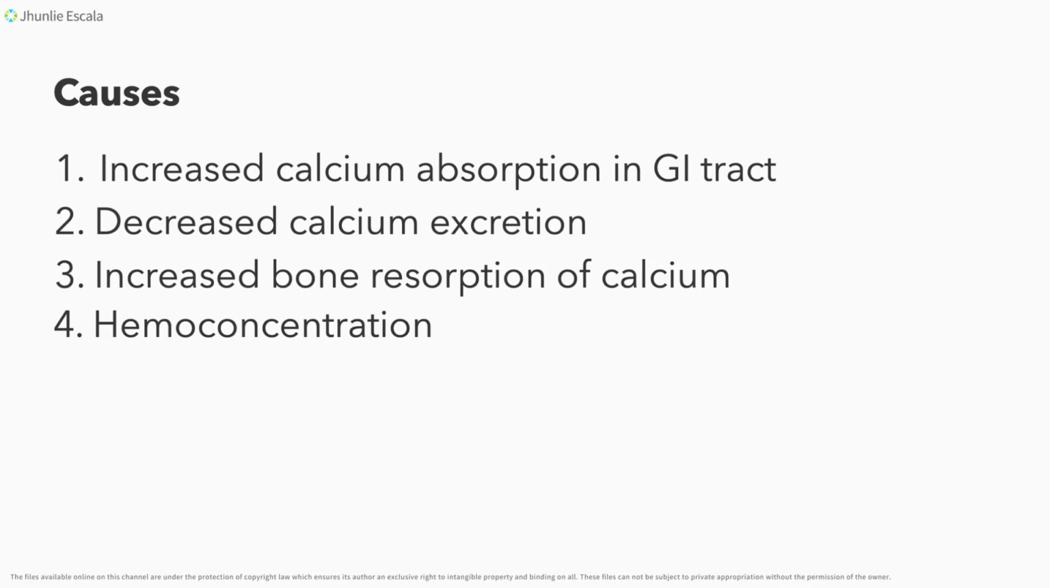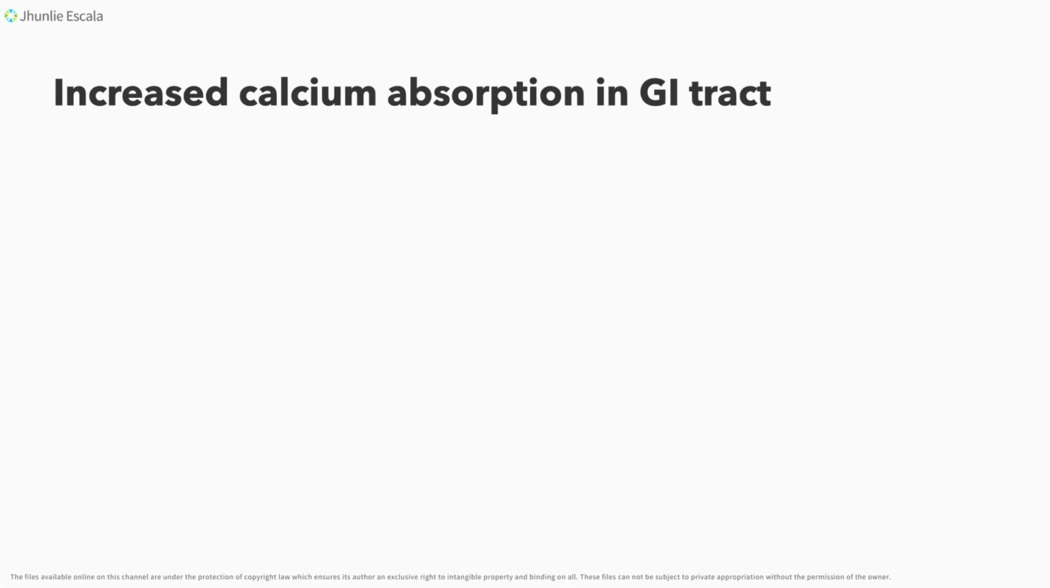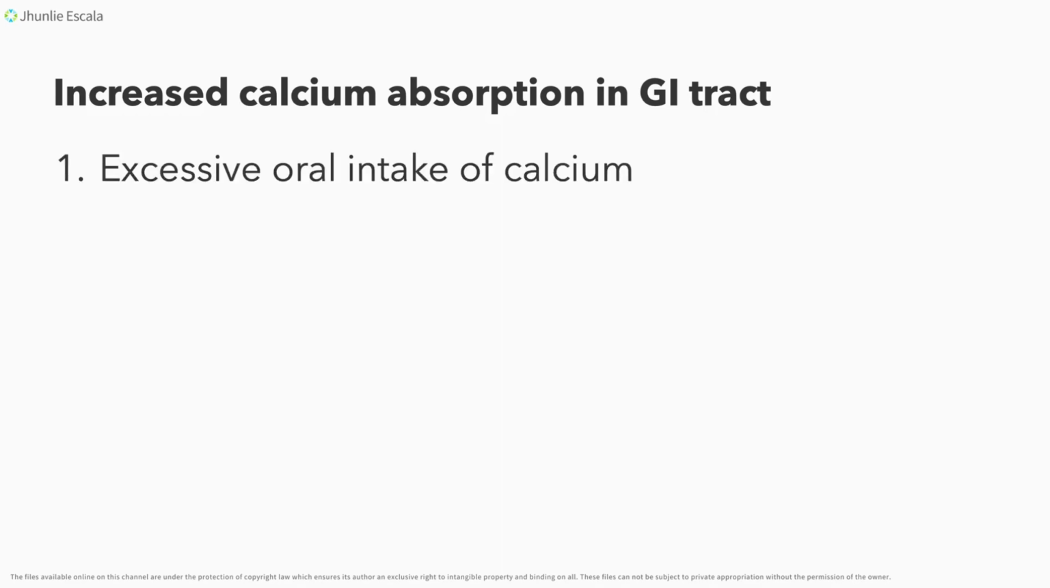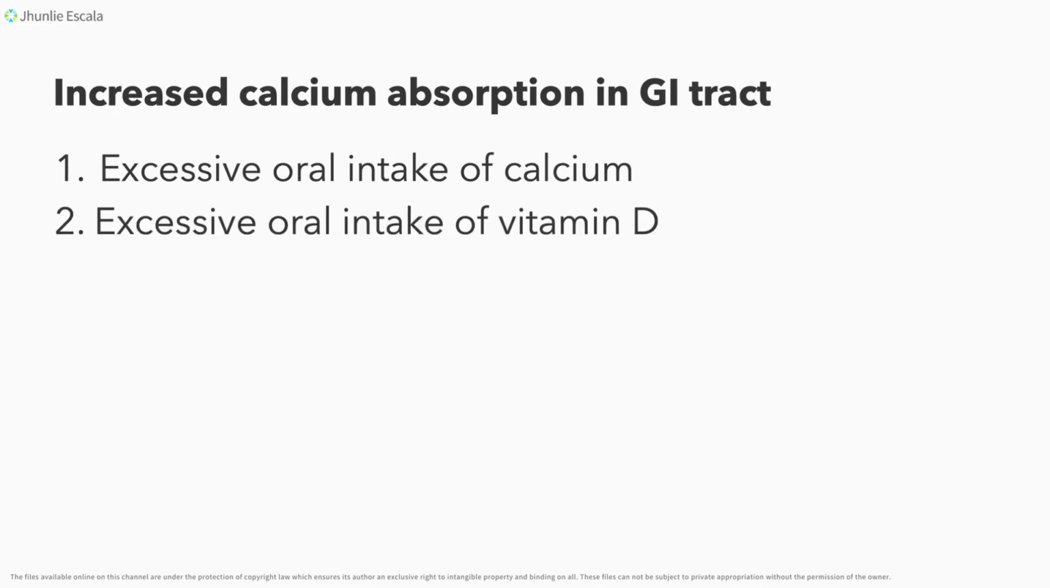So let's discuss your first cause, the increased calcium absorption in the GI tract. Ano nga ba yung mga condition na kung saan nagkakaroon tayo ng increased calcium absorption in the GI tract? Number 1 is excessive oral intake of calcium. Sobra lang din sa intake ng calcium. Another is excessive oral intake of vitamin D. Again, because they are directly proportional to each other, because your vitamin D supports or aids in the absorption of your calcium in the GI tract. Remember this one. Kapag too much ang calcium, too much ang vitamin D, it will lead to your hypercalcemia.